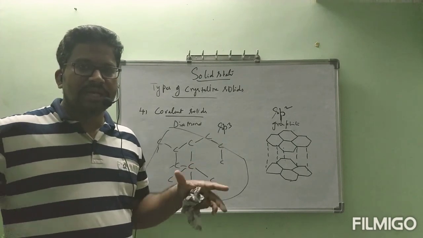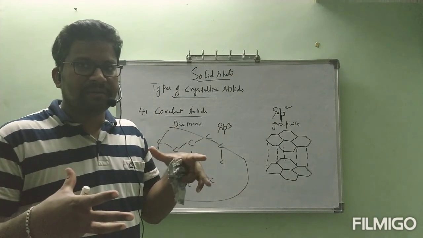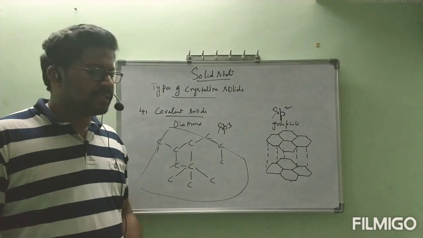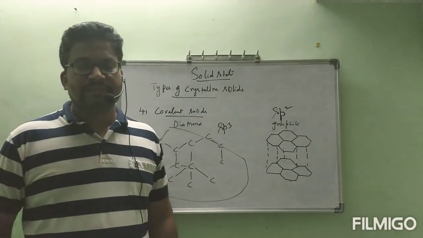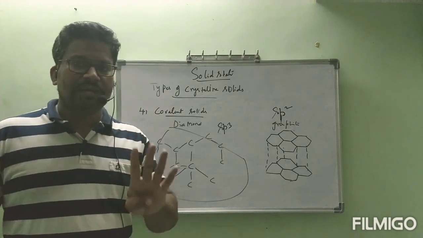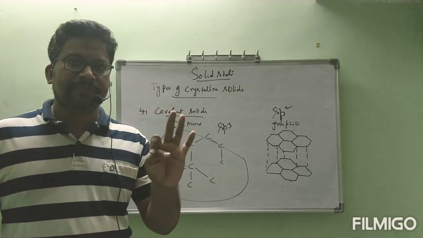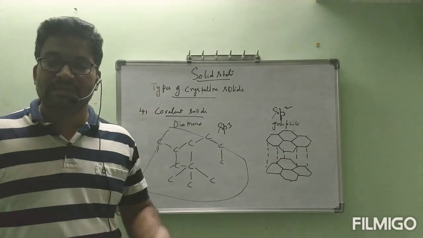Because of these covalent bonds, they are very strongly attracted to each other, getting a perfect shape. Because of that, they have high melting and boiling points. Examples for covalent solids: diamond and graphite. This is about classification of crystalline solids. Those are 4 types. First type, molecular solids. Second type, ionic solids. Third one, metallic solids. And fourth one, covalent solids.